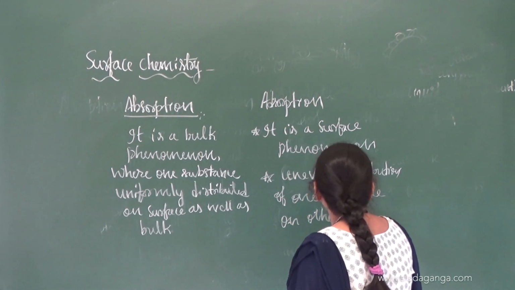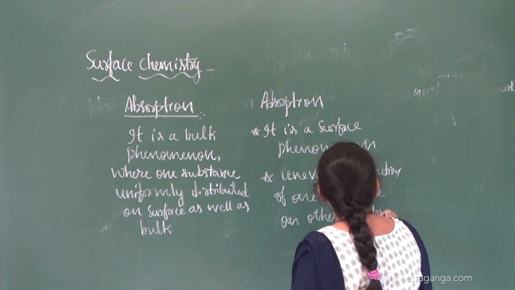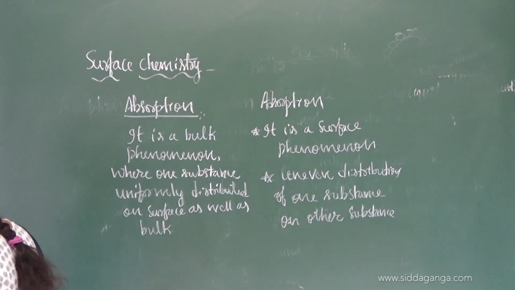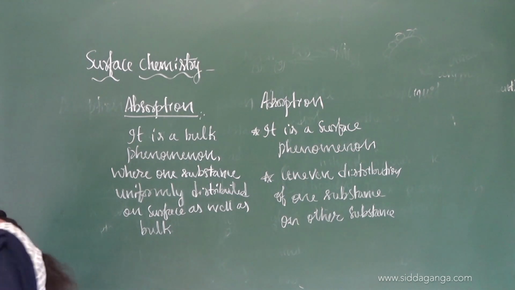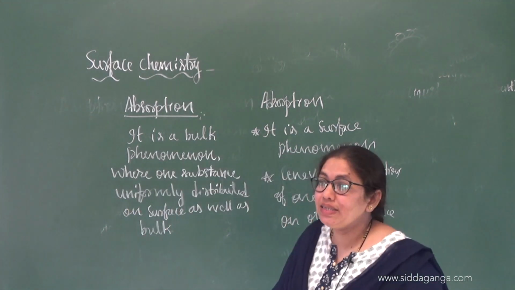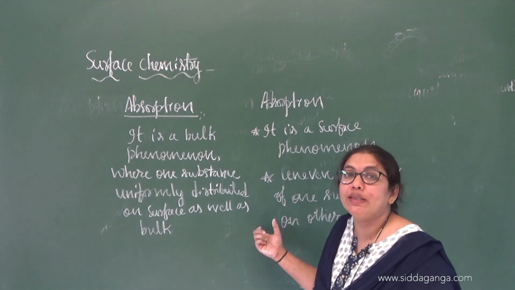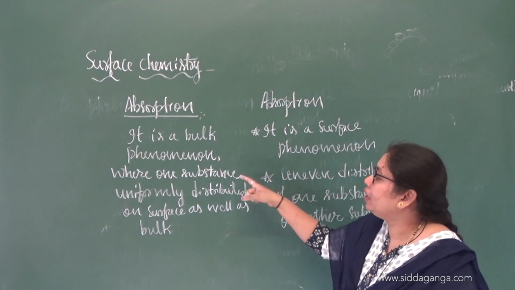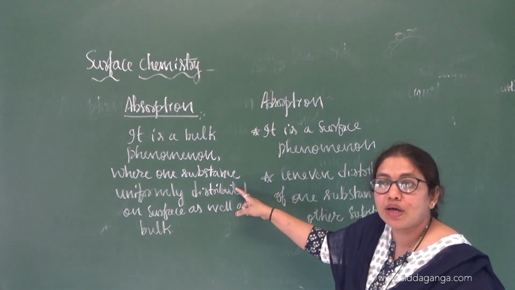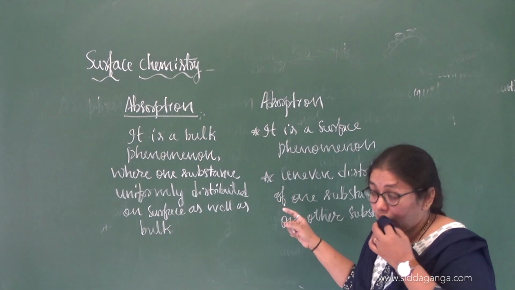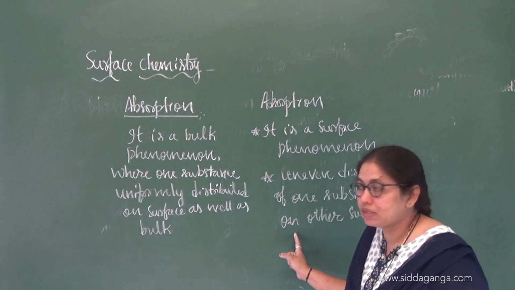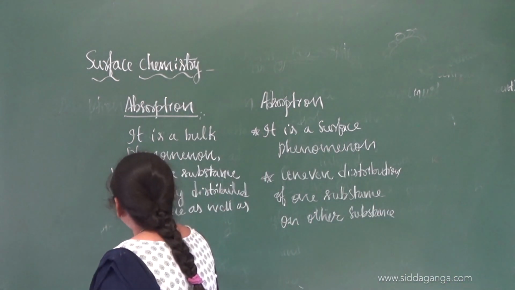There is no uniform distribution because the molecules will be more on the surface and less inside the bulk. They are not uniformly distributed. That is the concept. Are you getting it? So absorption is a bulk phenomenon, adsorption is a surface phenomenon. In absorption there is uniform distribution of one substance over the other; in adsorption there is uneven distribution of one substance over the other.